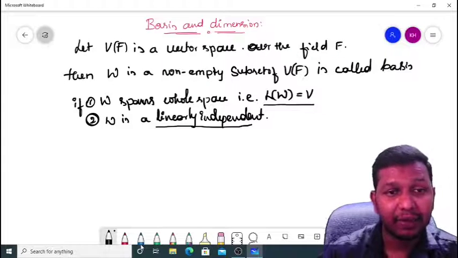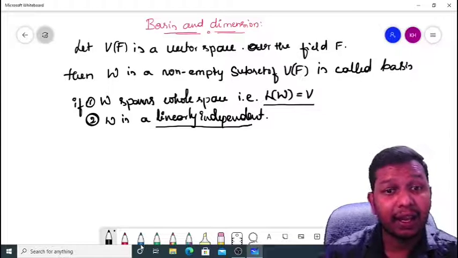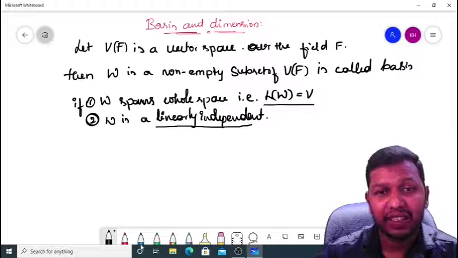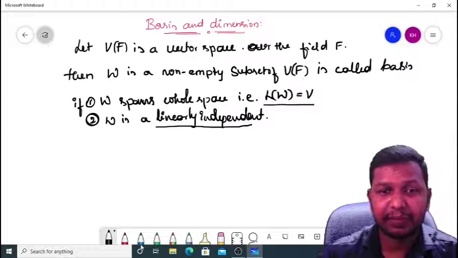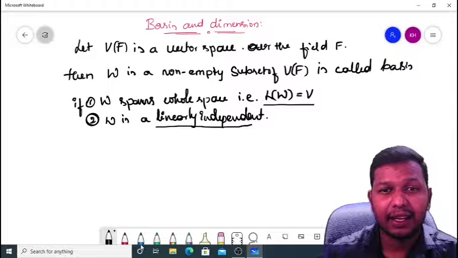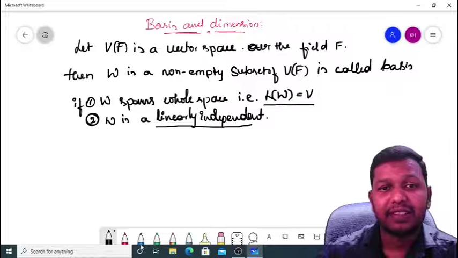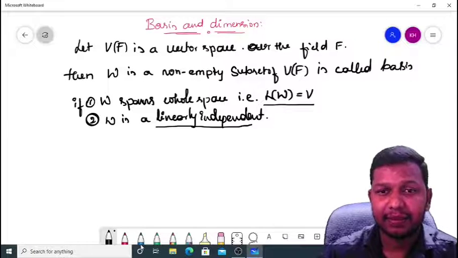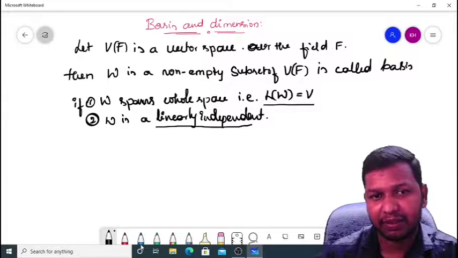That means a non-empty linearly independent subset which spans the vector space is called a basis of that vector space.